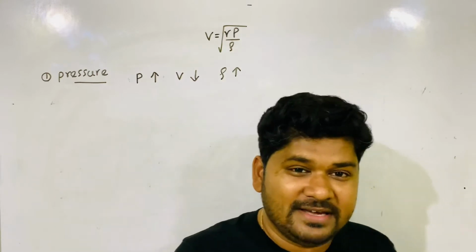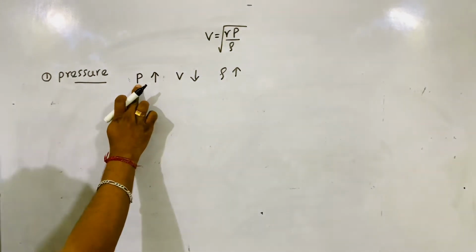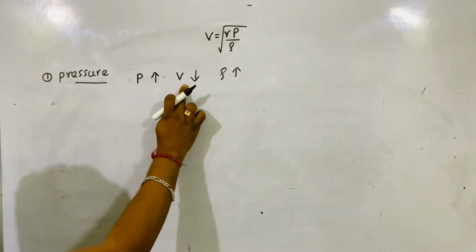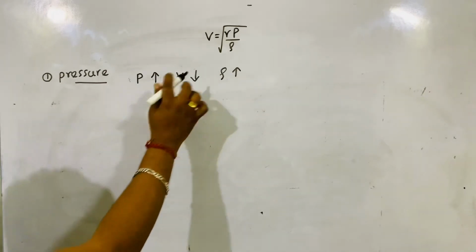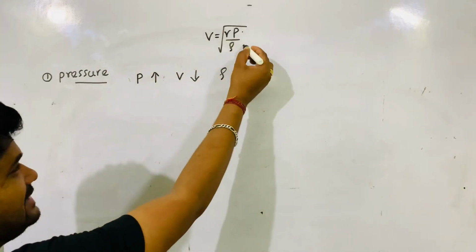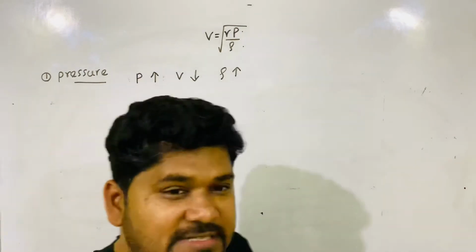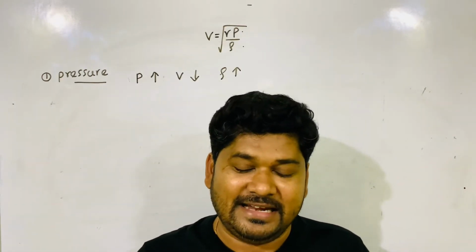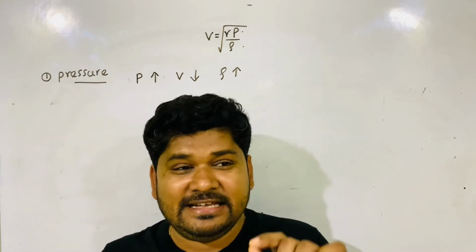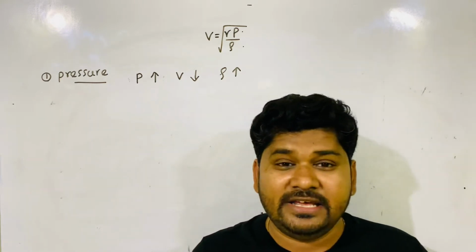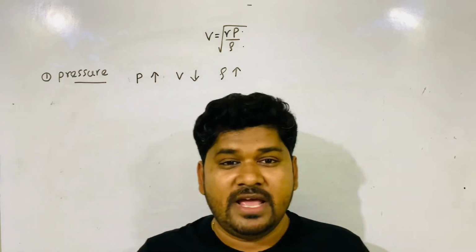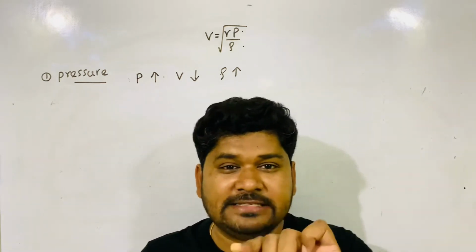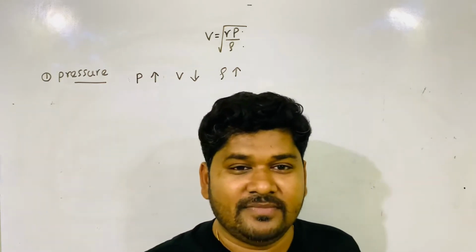If pressure increases 2 times, volume decreases 2 times and density increases 2 times, so the 2 cancels. That means density increases proportionally with pressure.